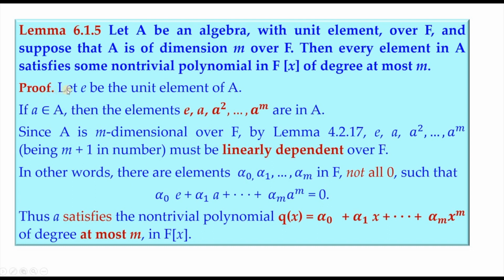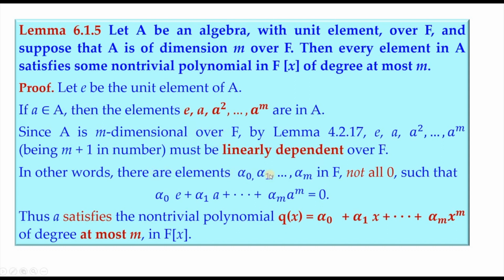To prove the lemma, we first consider e to be the unit element of A. Now, if a is an element in capital A, then the elements e, a square and so on, a power m are in A, because A is closed with respect to multiplication as it's a ring. Now, since A is m-dimensional over F, by lemma 4.2.17, that is, any set of m plus 1 vectors in an m-dimensional vector space should be linearly dependent.